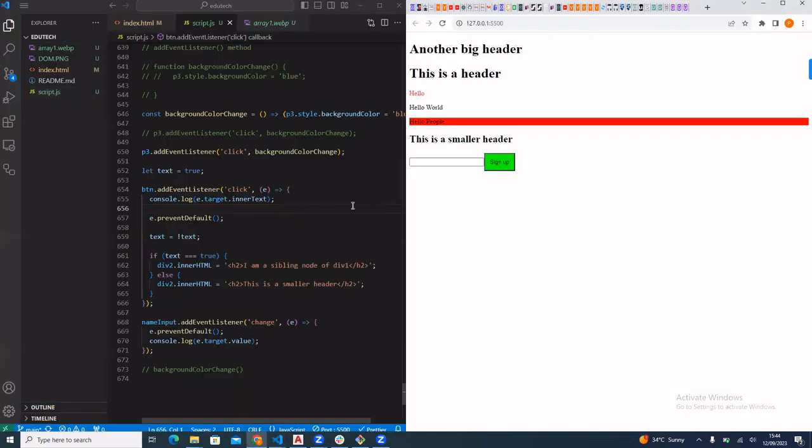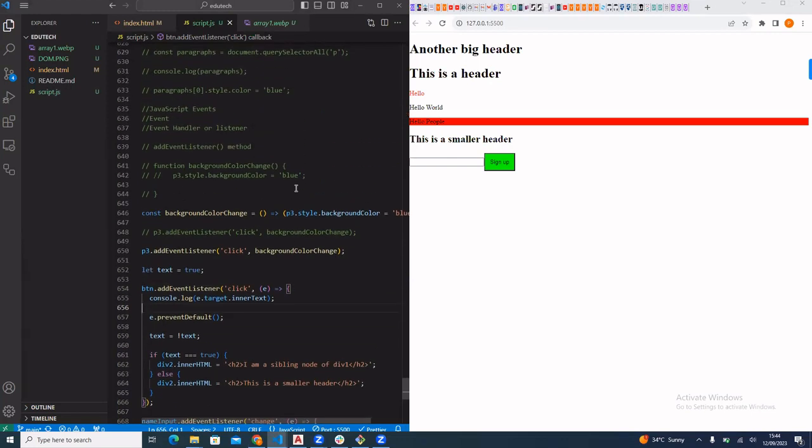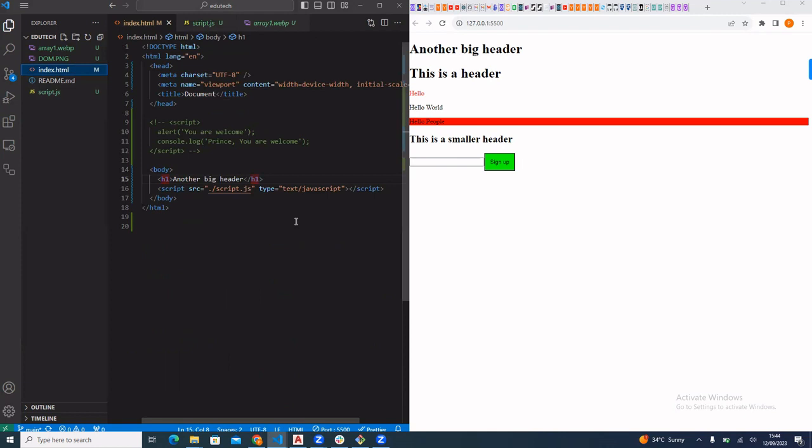So I had wanted to show us another way we could handle events. This is one method of handling events, which you saw here. Then there's another way of handling events. We can handle events inside our HTML by calling them as if we're calling HTML attributes.